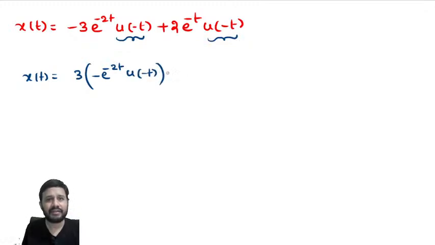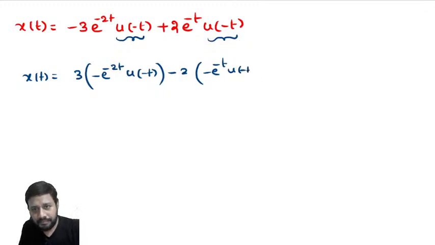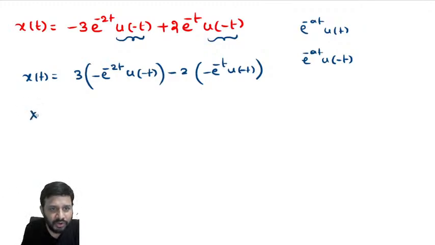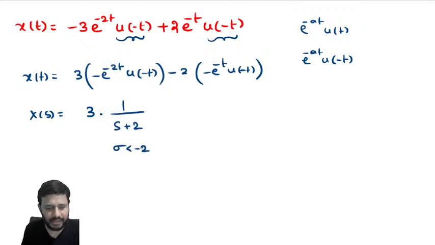Can you write like this? Yes. Take minus common again, minus e power minus t u of minus t. Can you write like this? Yes, you can write. And we have seen that e power minus at u of t and minus e power minus at u of minus t, these two signals are having the same Laplace transform, but they differ in ROC. So, what is the Laplace transform for this one? 3 times 1 by s plus 2, but with ROC sigma less than minus 2.